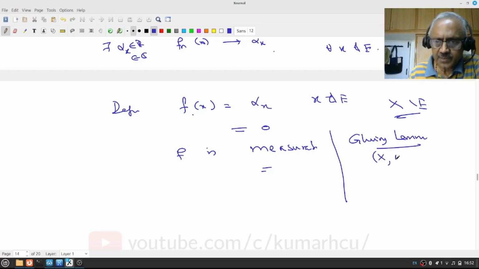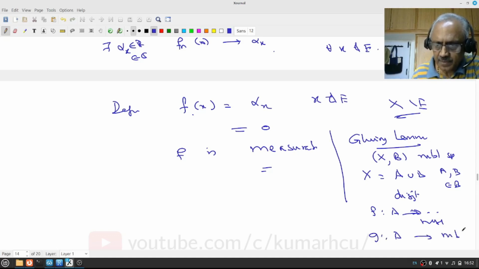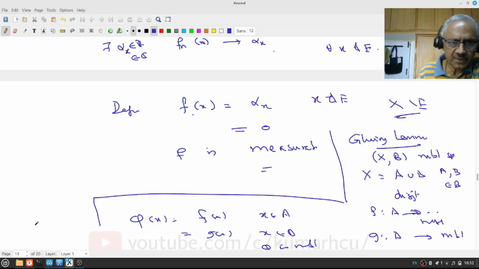More generally, there is a gluing lemma. Suppose (X, B) is a measurable space. Write X as a union A union B, where A, B are in B, measurable, and this is a disjoint union. Suppose f from A to somewhere is measurable and g from B is measurable. Then define phi of x to be f of x if x is in A and equal to g of x if x is in B. Then phi is measurable.